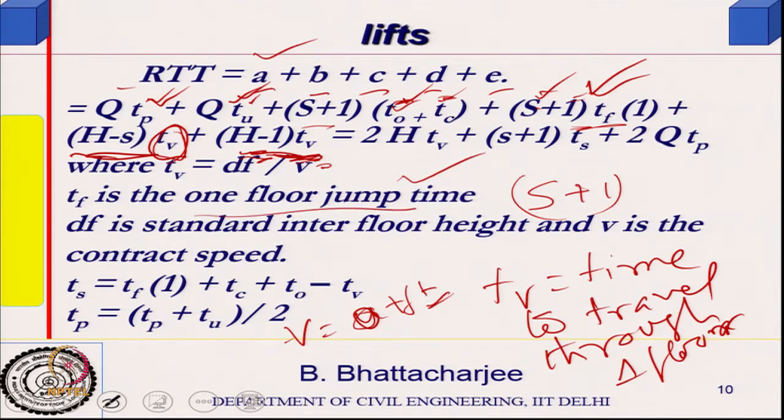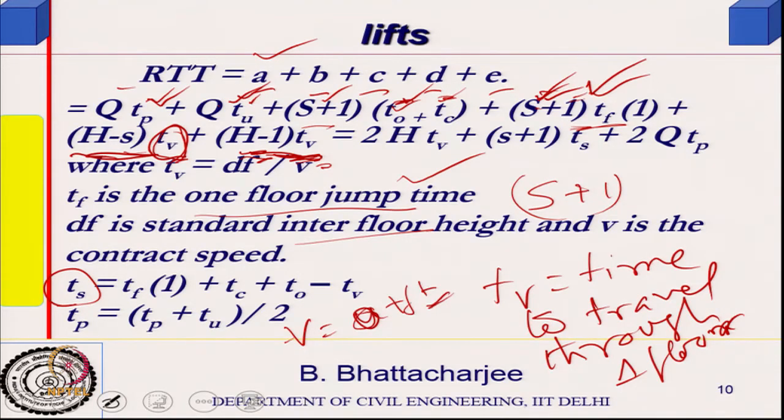So, Tf is the floor jump time, etc. Now, I can define Ts. See, where I have S involved, S multiplied by all the terms related to S I can actually find out.